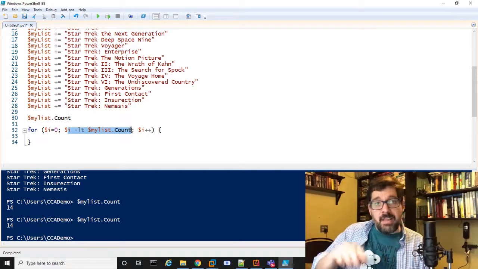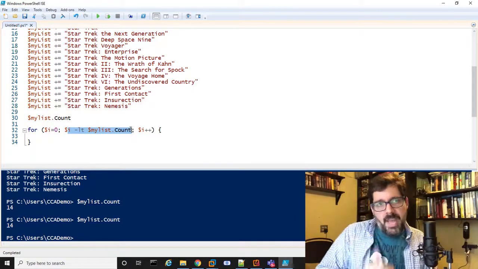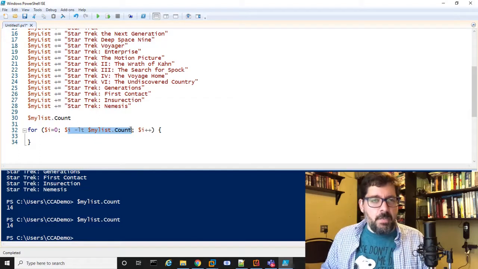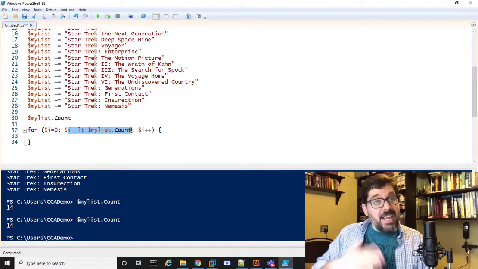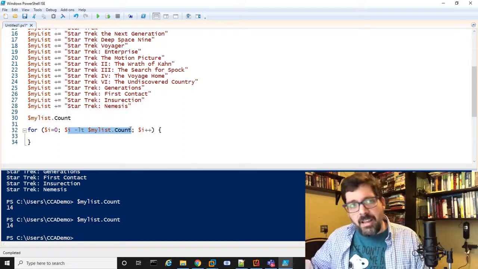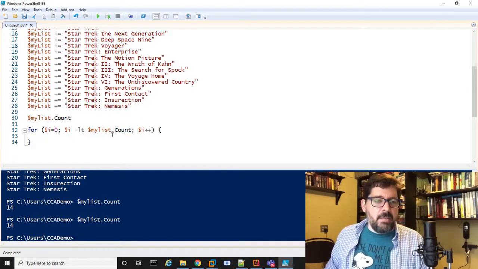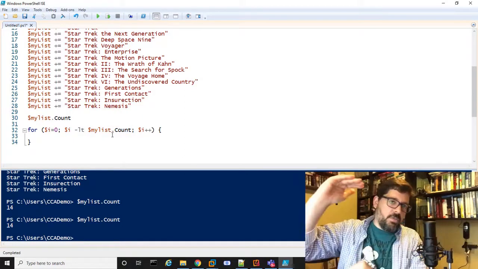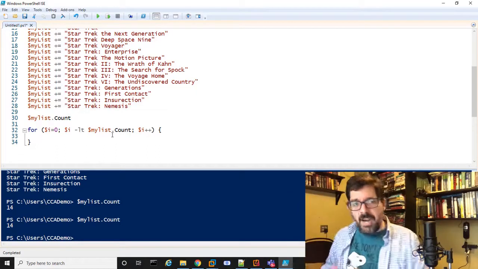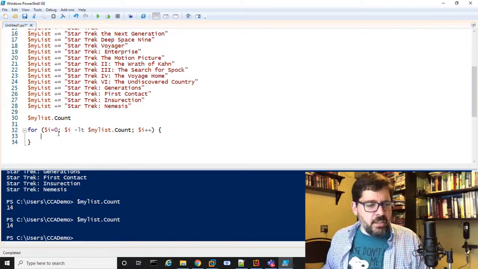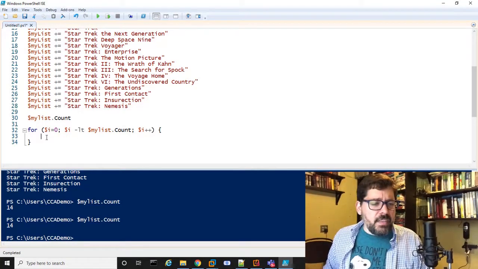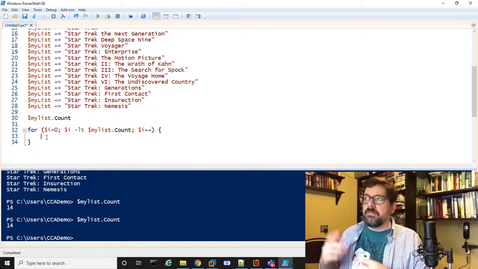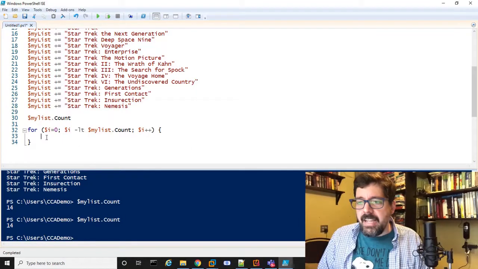But that's okay because PowerShell is always 0-based. Everything in programming is 0-based. So we'll start at 0, 1, 2, 3, 4, 5, 6, 7, 8, 9, 10, up to 13. When we get to 13, that's actually the 14th item in that list, because the items are actually numbered 0 through 13, even though there are 14 of them. Kind of makes it convenient for doing a loop like this without having to do -1 or +1 or less than or equal to or anything like that.